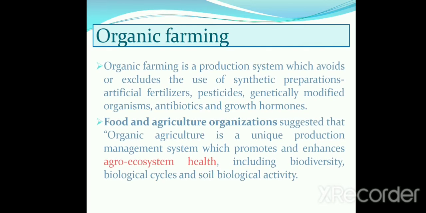What is organic farming? Organic farming is a production system which avoids or excludes the use of synthetic preparations like artificial fertilizers, pesticides, modified organisms or growth hormones. According to the Food and Agriculture Organization, organic agriculture is a production management system which promotes or enhances agro-ecosystem health.